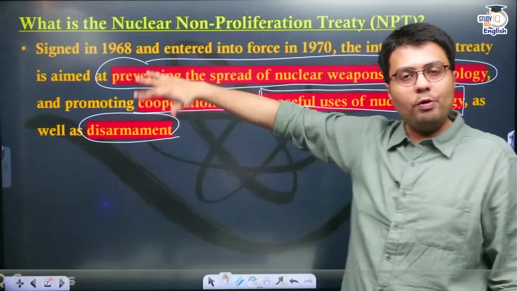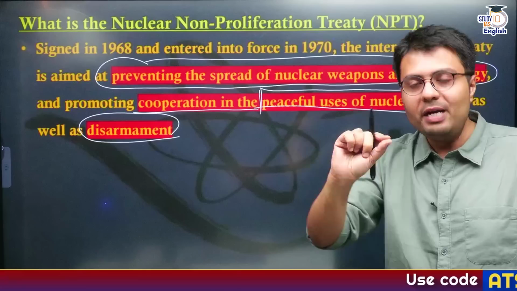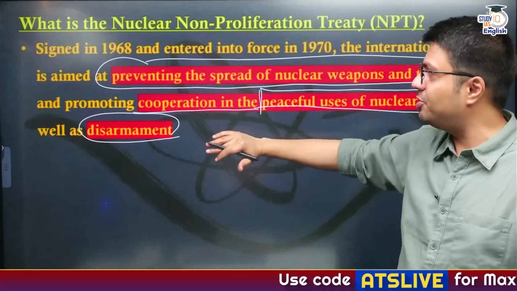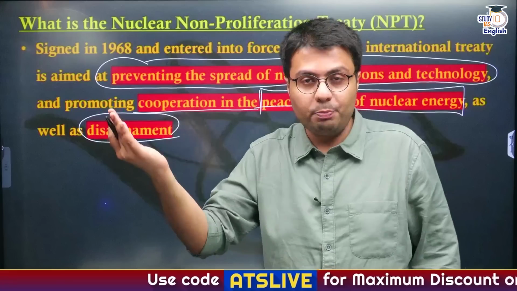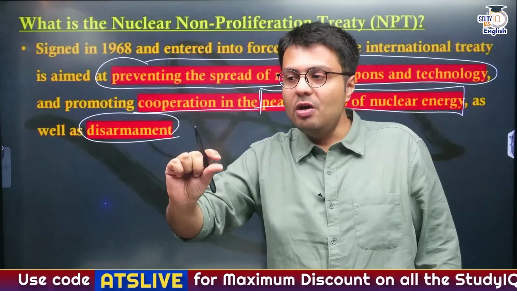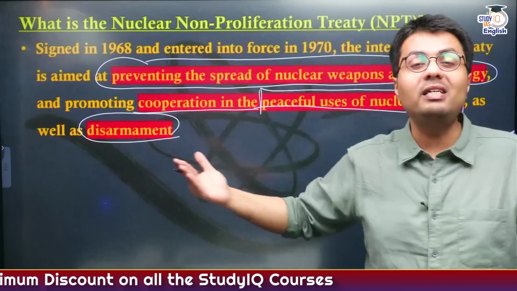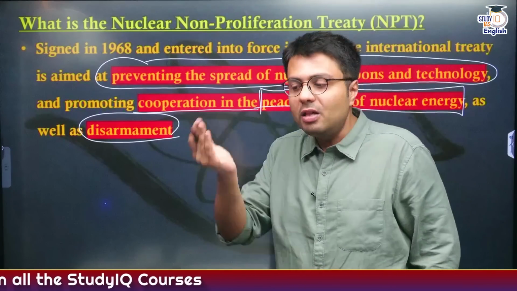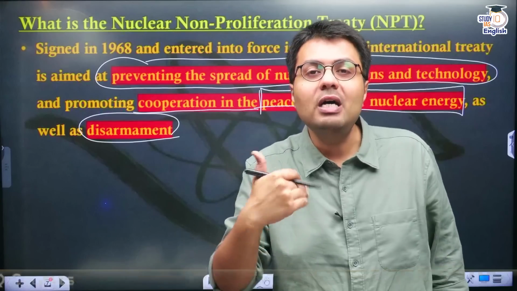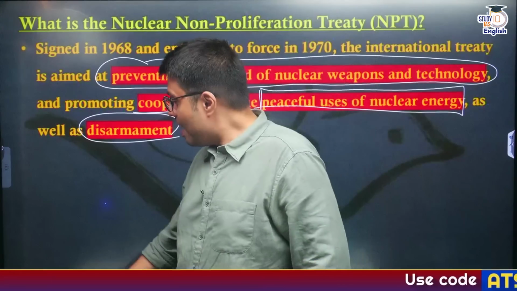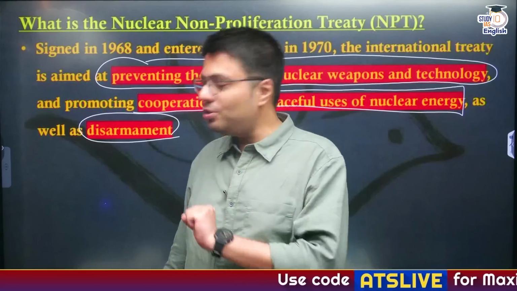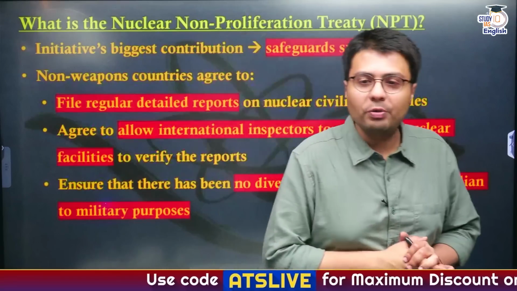So all in all, this was the provision in writing or in words of the Nuclear Non-Proliferation Treaty. It does not want the spread of nuclear weapons. It wants the use of nuclear technology only for peaceful purposes, and it wants to achieve the target of disarmament. That is, the countries who had nuclear weapons should surrender their nuclear weapons. Okay, but has it actually happened? The answer is no. Why? I will let you know, need not worry.